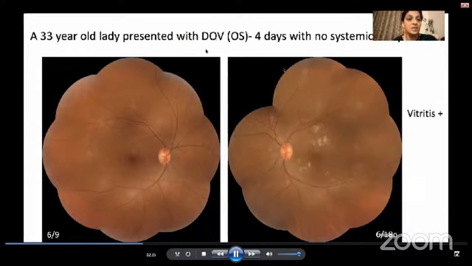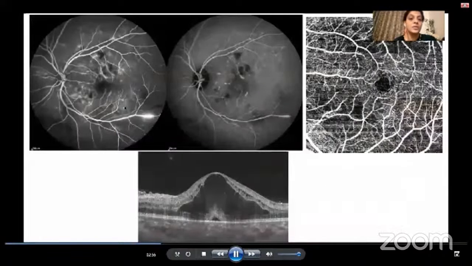This is my first case, a 33-year-old lady who presented with decrease in vision in the left eye, and she had no systemic complaints. Her right eye was absolutely normal. Left eye had decreased vision, vitritis, necrotizing retinitis with occlusive vasculitis involving the veins and the arteries. Fluorescein angiography confirmed the occlusive vasculitis. There were also multiple arterial occlusions. She also had macular edema.